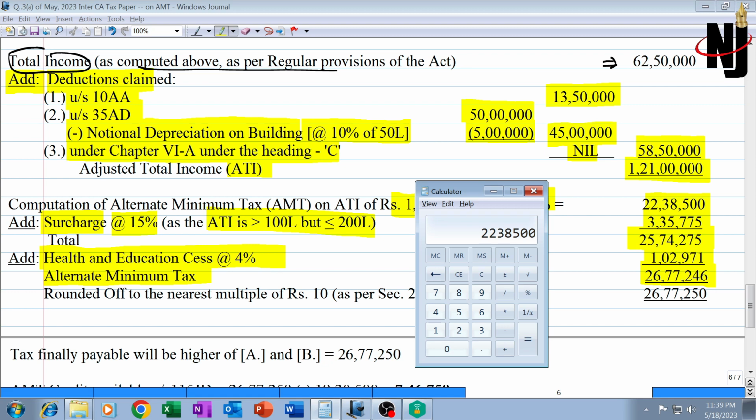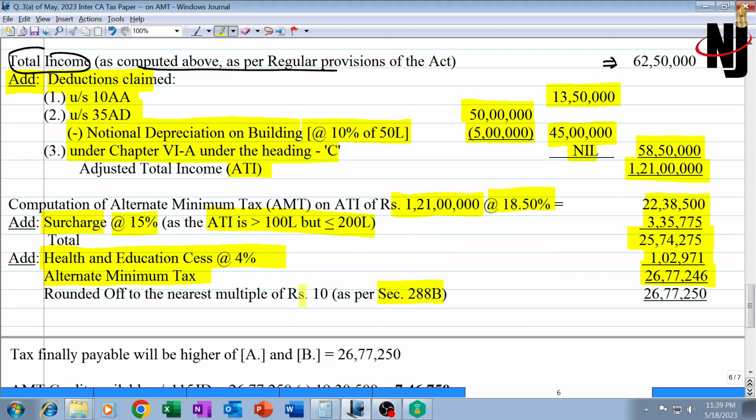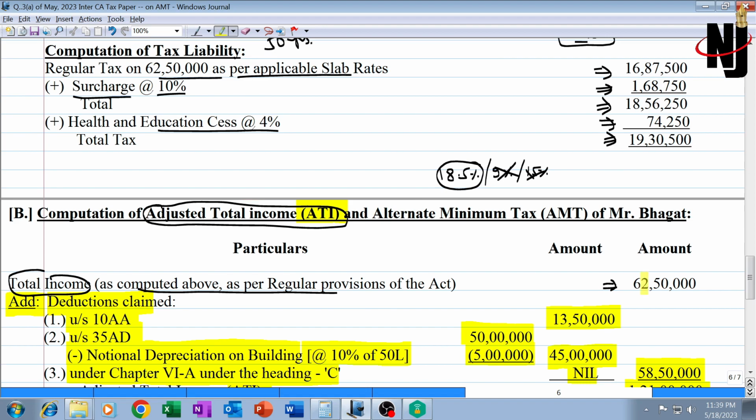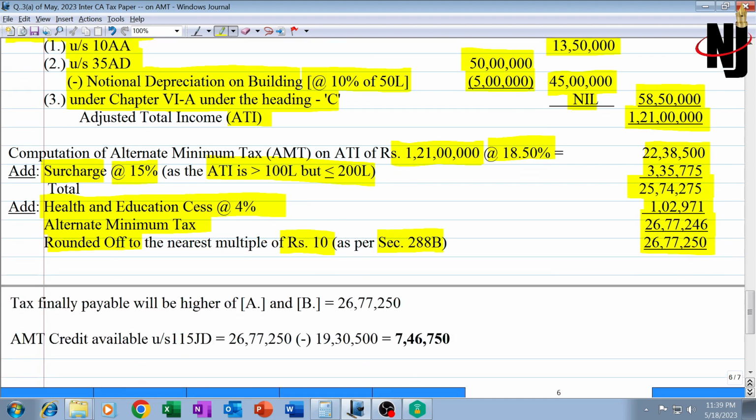22,38,500 is our alternate minimum tax into 1.15, which will include 15% surcharge. 25,74,275 into 1.04, which will include 4% health and education cess, 26,77,246. Now according to section 288B, we need to round it off to the nearest multiple of 10 rupees. So we will be rounding it off to 26,77,250. How much was the tax under regular provision? Tax under regular provision was 19,30,500, and alternate minimum tax is 26,77,250.